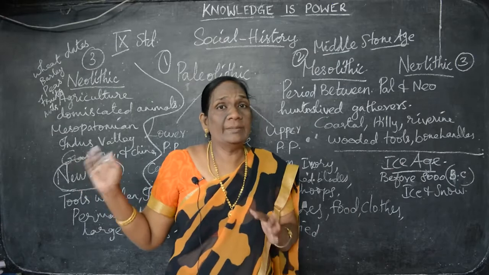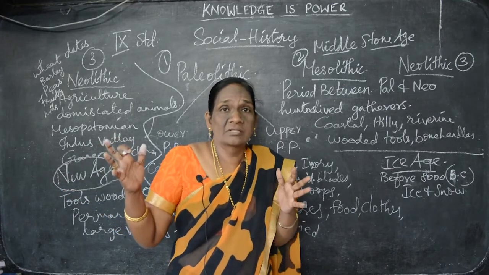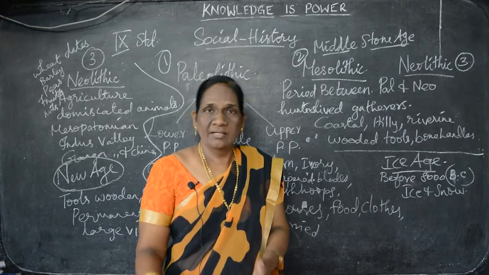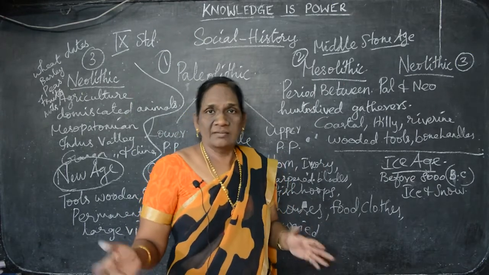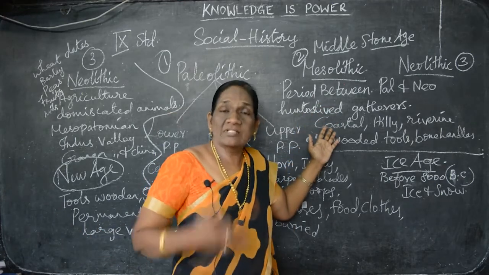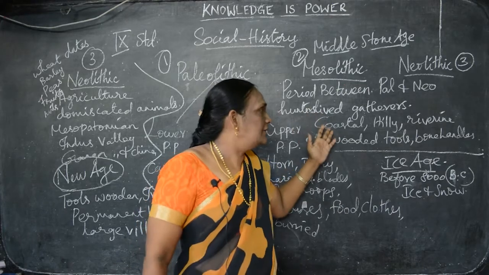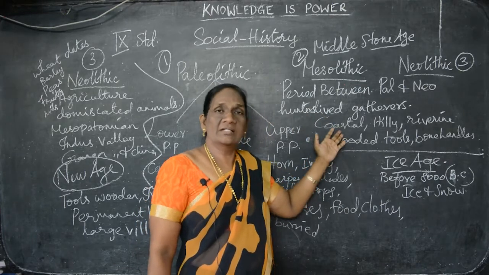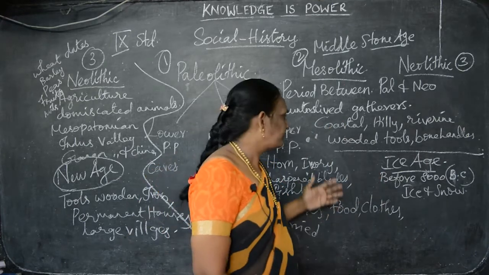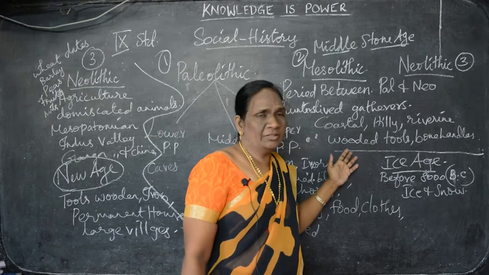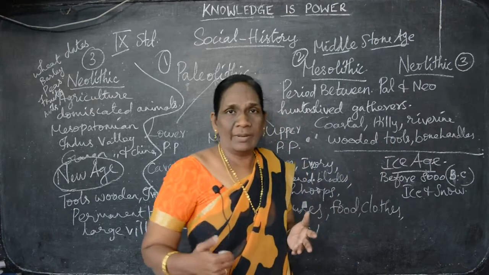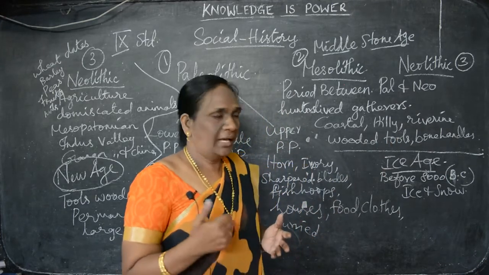In the Paleolithic period, the people lived in caves, on the top of the trees, under the trees, like that. Okay, they lived in the forest. But in the Mesolithic period, there was somewhat more development and they started to live in coastal areas, hilly regions and the banks of the rivers, that is riverine. And they used wooden tools. They used bone handled weapons, the tools, bone handled weapons.